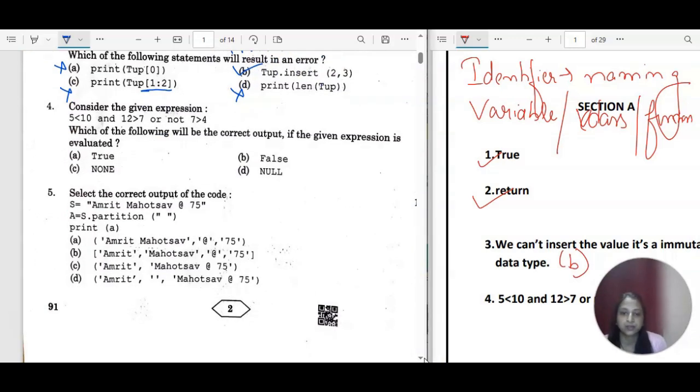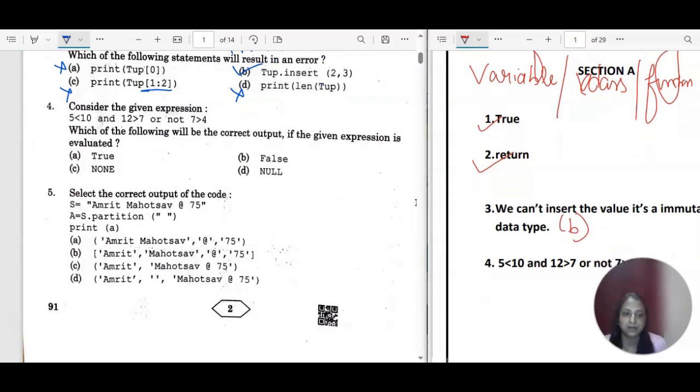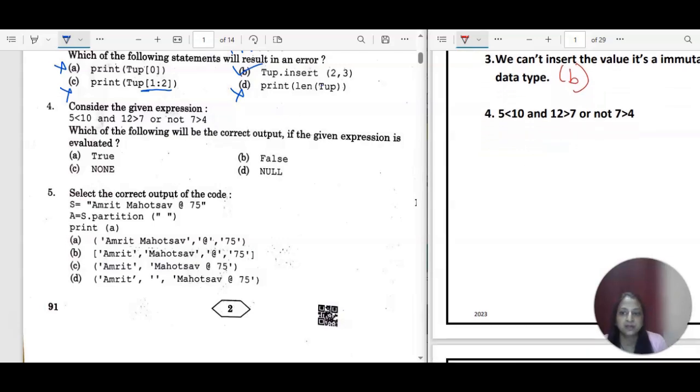Now we will go to the fourth one. Consider the given expression. The expression is 5 is less than 10 and 12 is greater than 7 or not 7 is greater than 4. Which of the following will be the correct output? You have to find the resultant here. So 5 is less than 10, right? This is true only. And then 12 is greater than 7, that's also true. Then 7 is greater than 4 is also true.